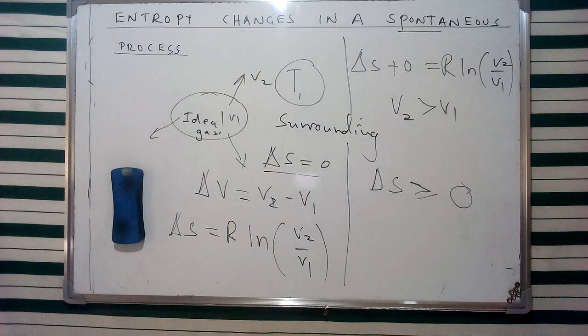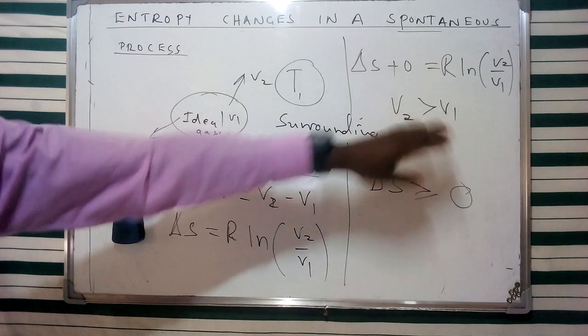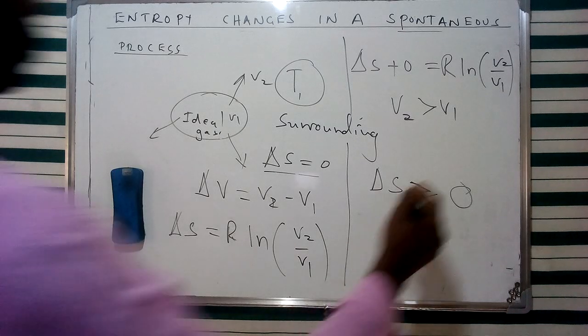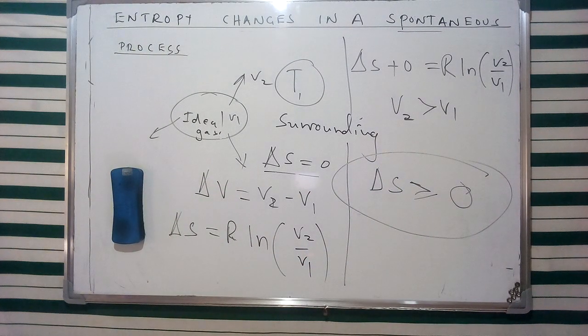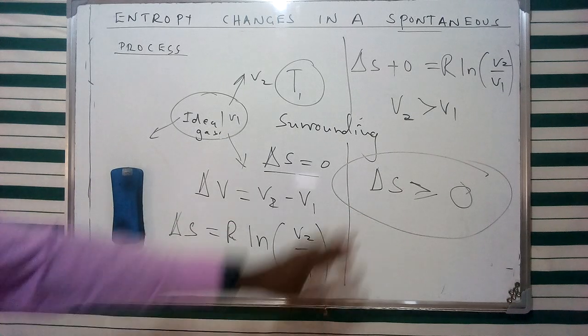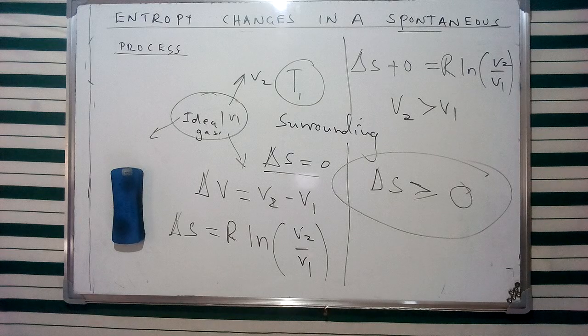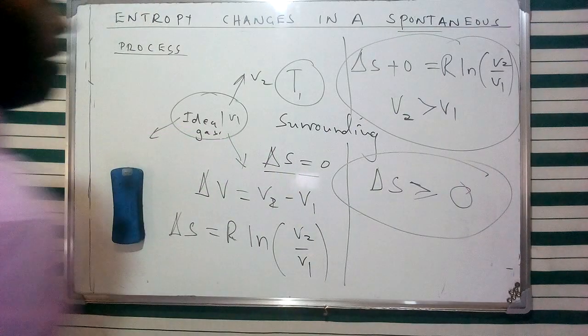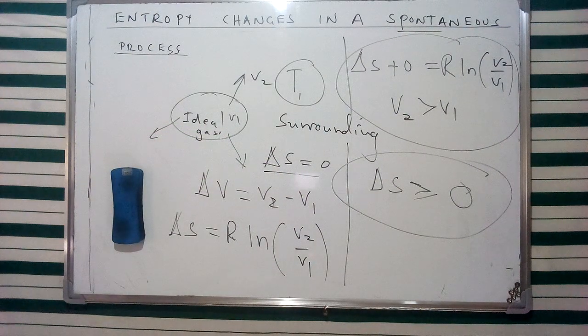And therefore, this value is going to be positive since for expansion V2 is greater than V1. We can contrast that with a reversible change, where the entropy of the system plus the surroundings remains unchanged, and is given as delta S greater than or equal to 0. So that's the comparison between entropy changes in a spontaneous and non-spontaneous process. And specifically for our case, this is the scenario where we consider a spontaneous process.